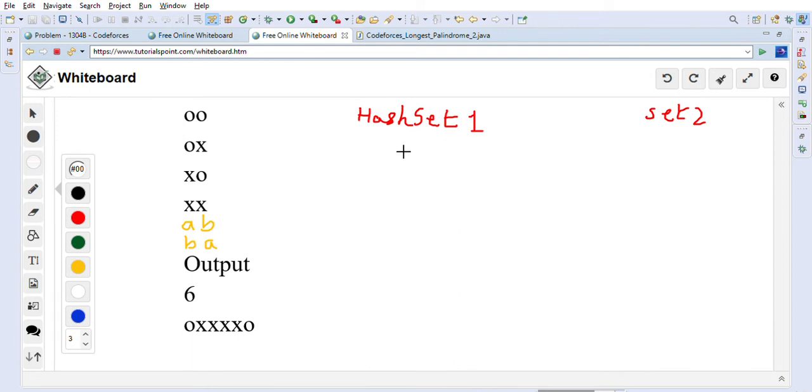First we will have OO here in set 1. Then we will have OX here in set 1. Then when XO comes, we will check if its reverse is already present here, so we will put it into set 2. Now XO goes into set 2. After that XX comes, so we enter XX in set 1. After that AB comes, so we put AB into set 1. And after that BA comes, which already has an opposite reverse string here, so we put that in set 2.